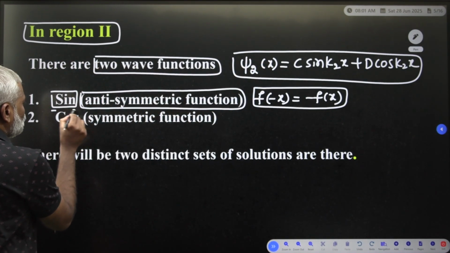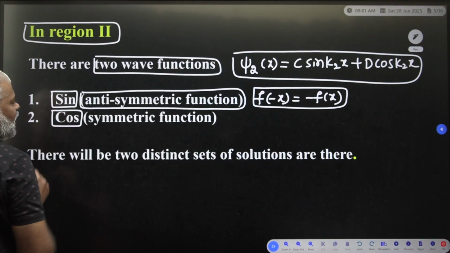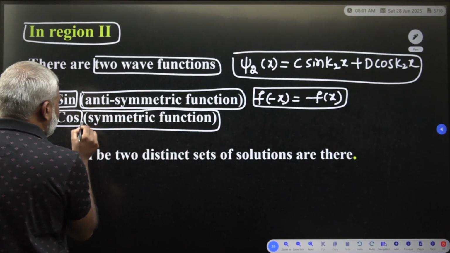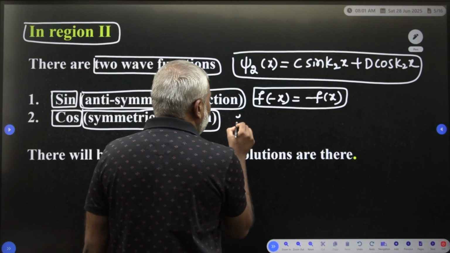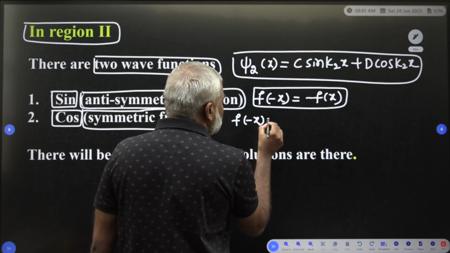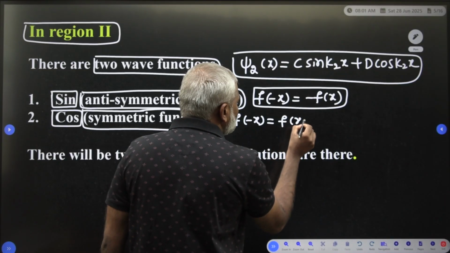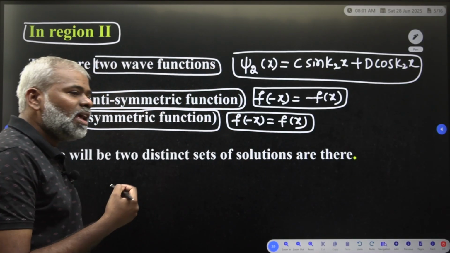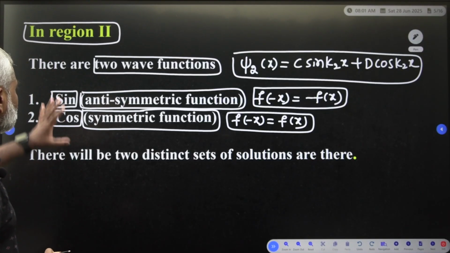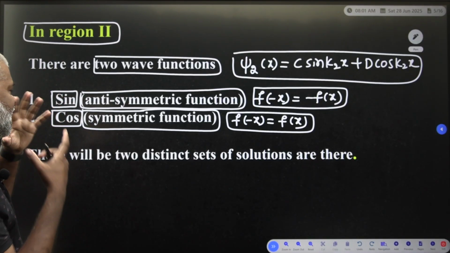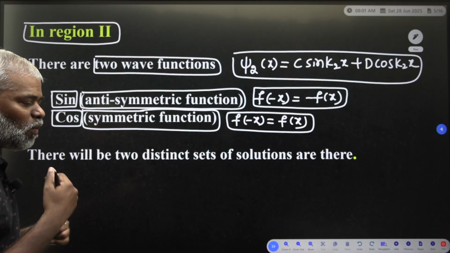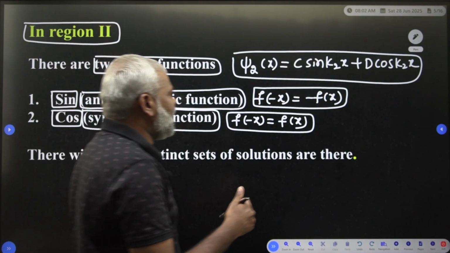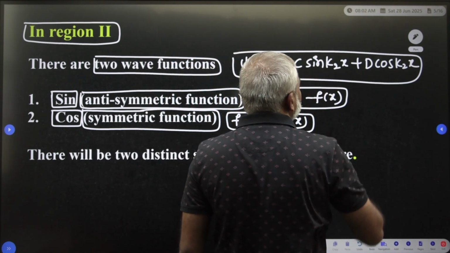The second function is a symmetric function, which is the cos function, where f(−x) = f(x). So two wave functions are there: ψ2(x) = c sin k2x + d cos k2x.